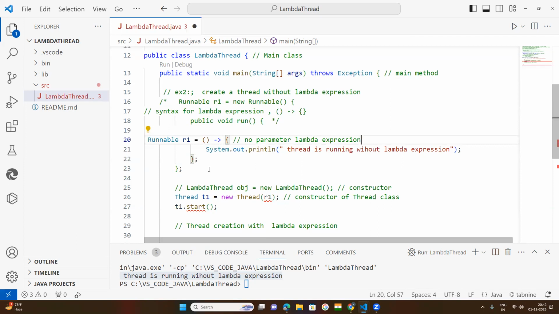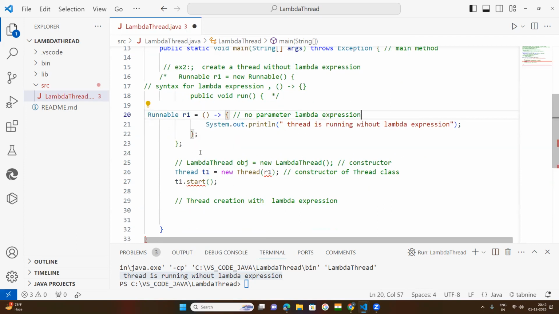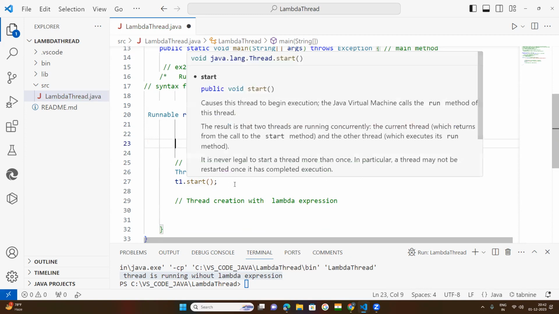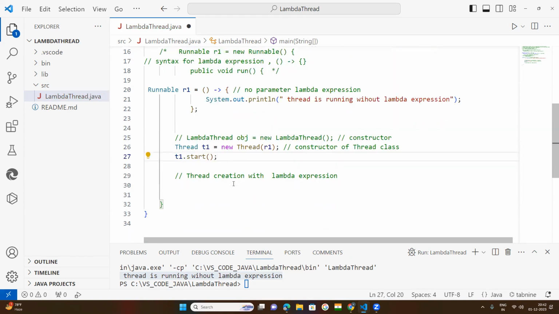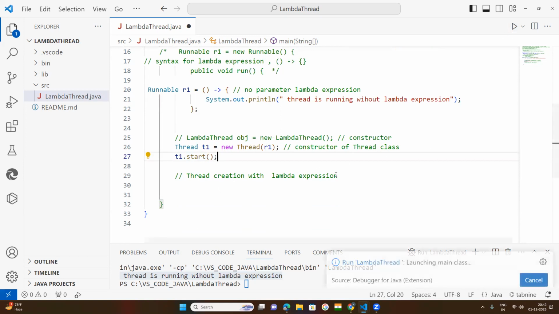Okay. Now after that, what happened? It is closed. You come down. So there is no need of this one now. Now the thread is created and you have called the thread. Okay. Now you run this code.